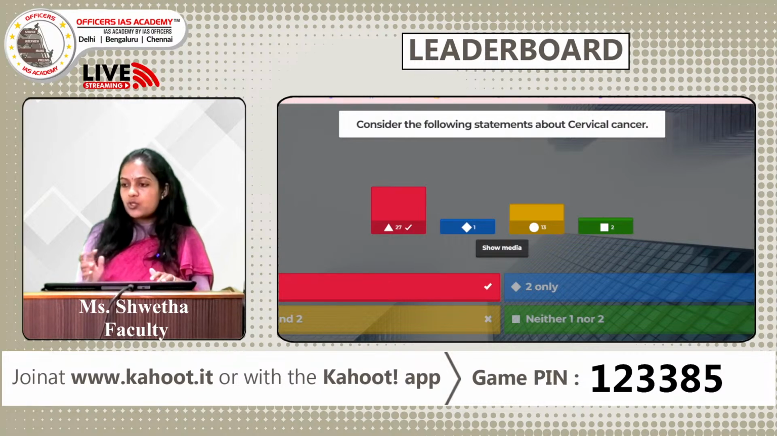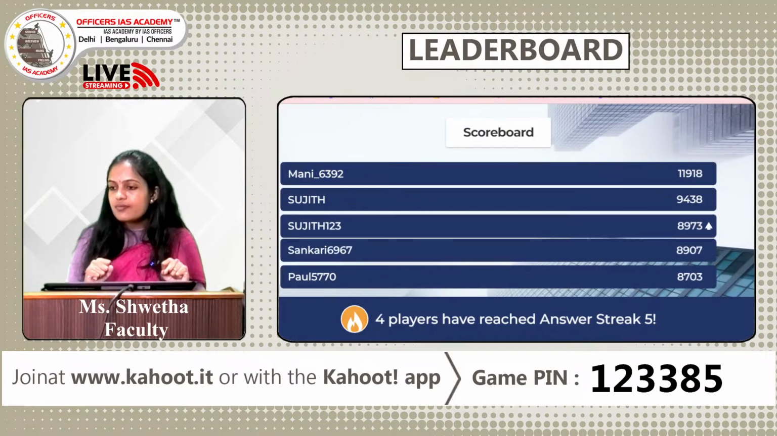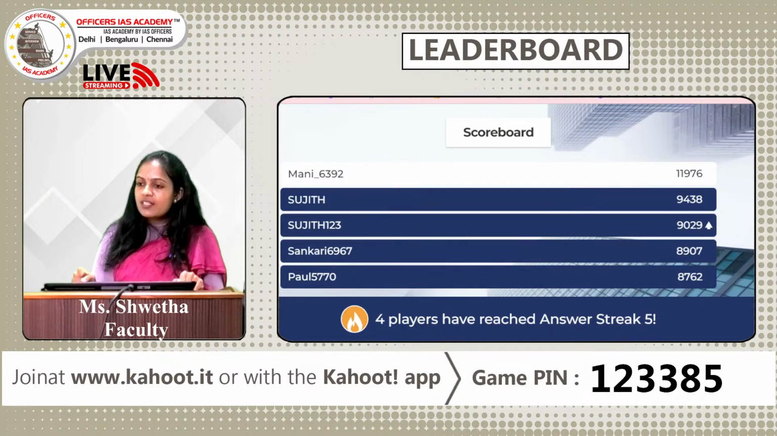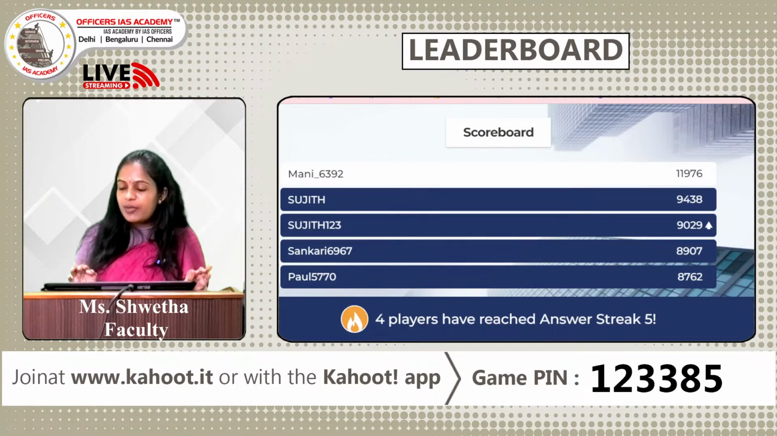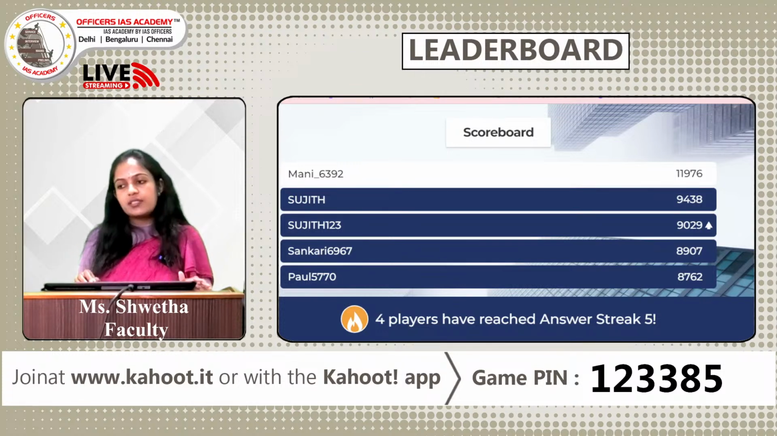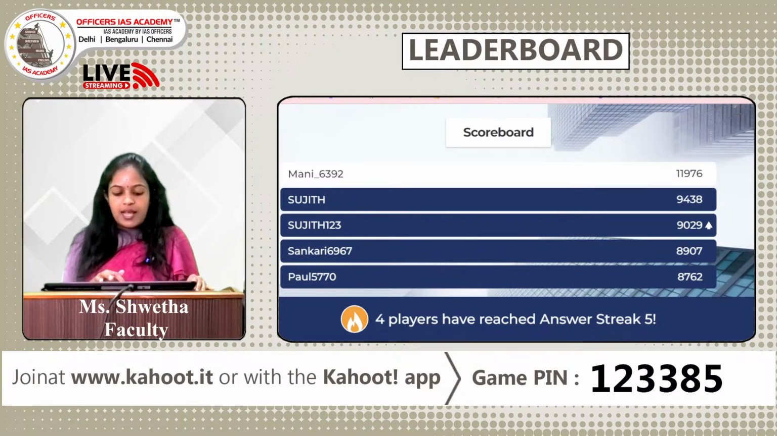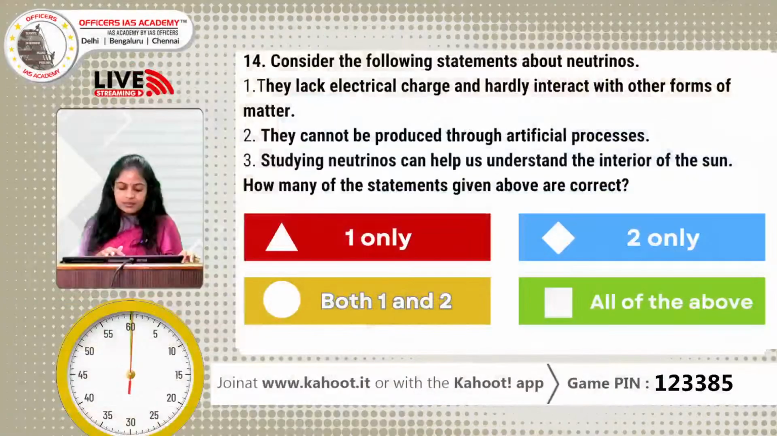With this, let us pass on to the leaderboard. We still have Mani in first place, followed by Sujit. The other Sujit has come to third place now. Shankari and Paul are in the 4th and 5th places respectively, and 4 players have reached an answer streak of 5. Very good guys, keep playing. The last 2 questions are left. Passing on to the 14th question.